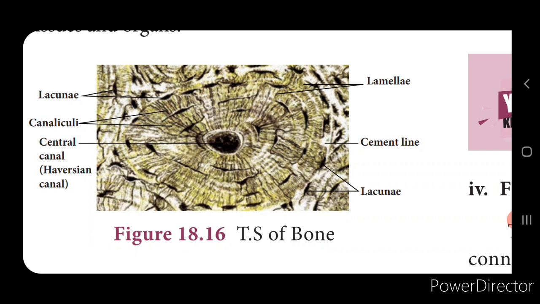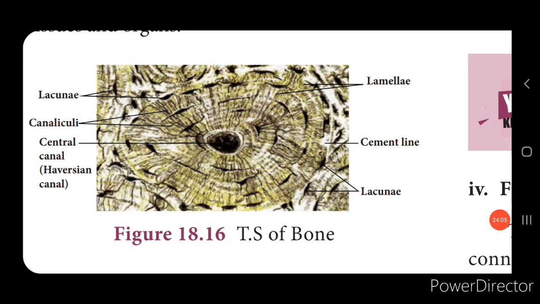It consists of the concentric circles that are called the lamellae, and the bone cells present in this are called the osteocytes. Now the concentric circles are connected together by a network which is called the canaliculi. Here at the center you can find a hollow cavity, isn't it? This is the bone marrow, and we know that the bones provide the shape and the structural framework, isn't it? And it also supports and protects the internal organs.